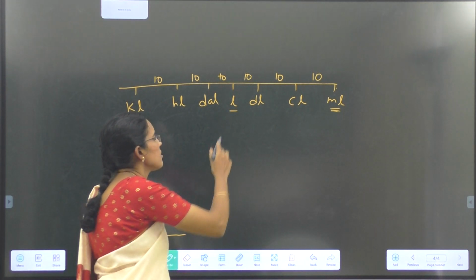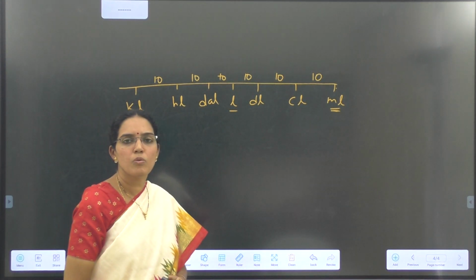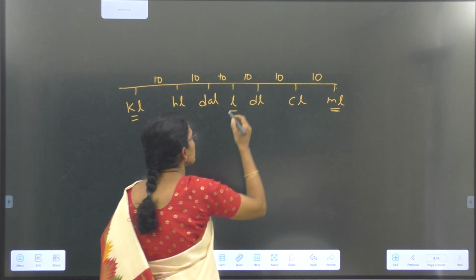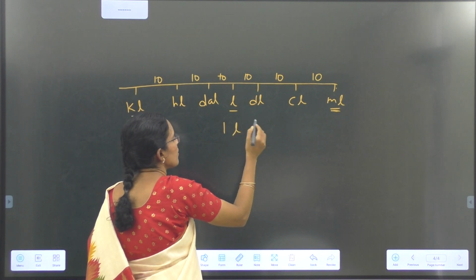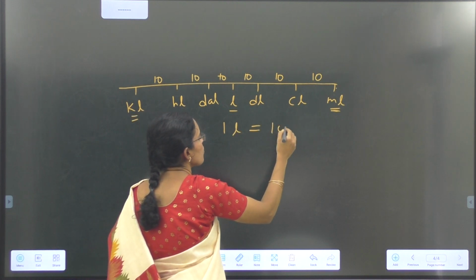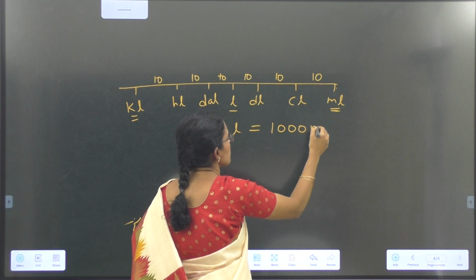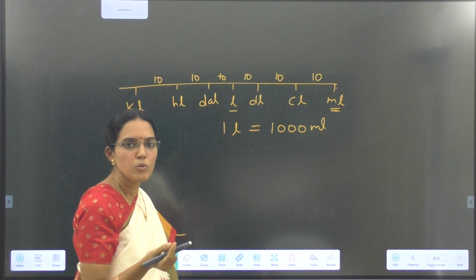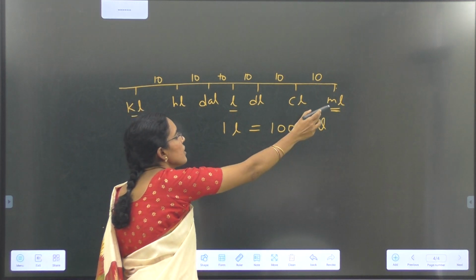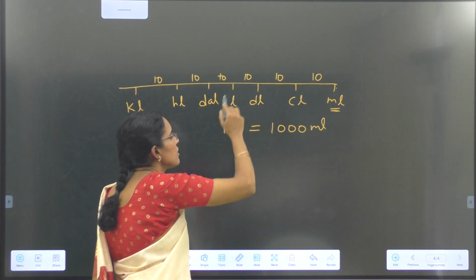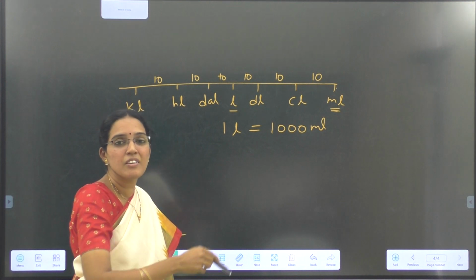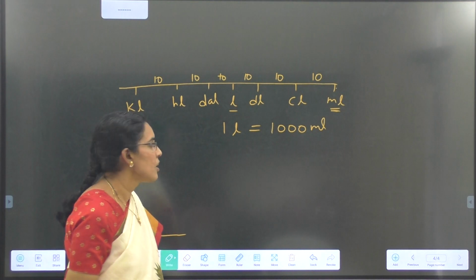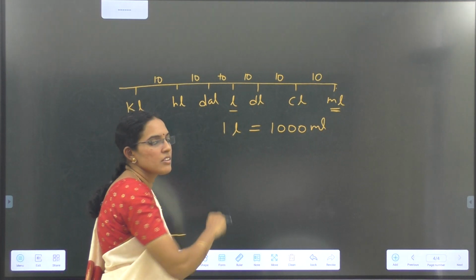And liters. Generally a bucket of water can hold 20 liters of water. A liter is 1000 times bigger. 1 liter is equal to 1000 milliliters. See, 1 teaspoon can hold 5 ml of liquid, and 1000 times bigger is 1 liter. We have 1 liter water bottles, 2 liter bottles, cool drinks; we use liters. A bucket can hold generally 20 liters of water.